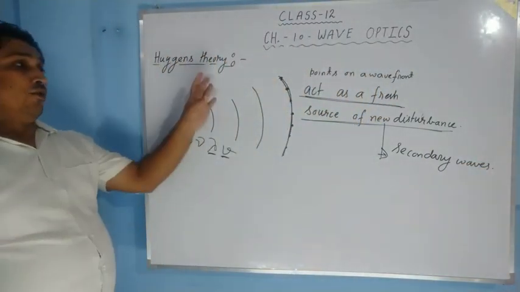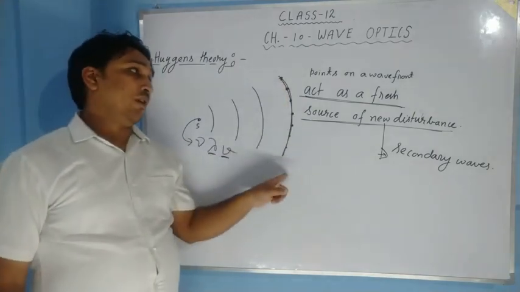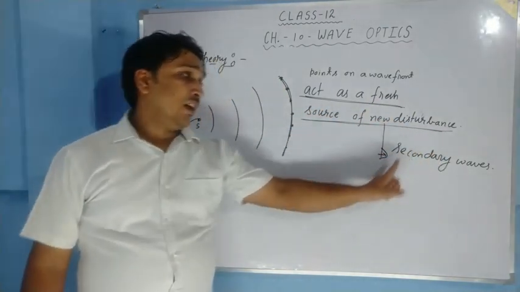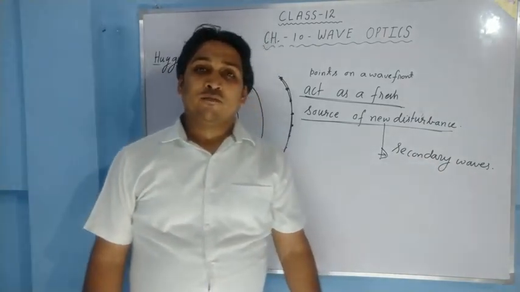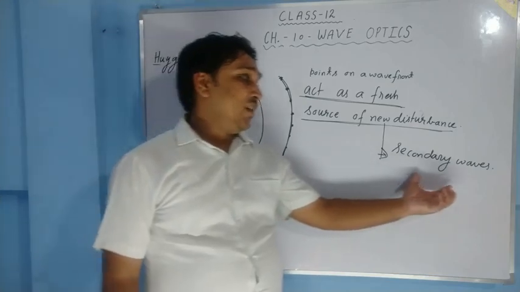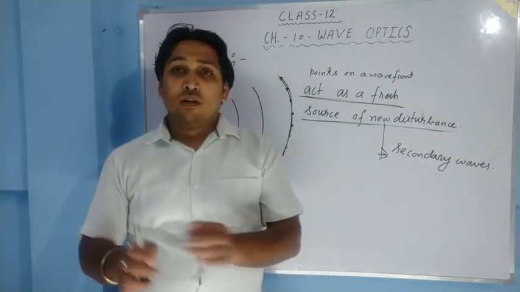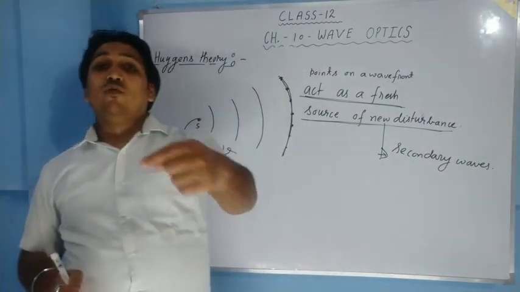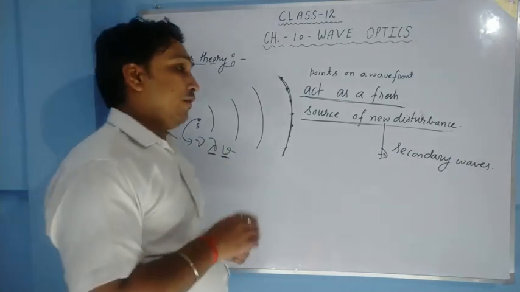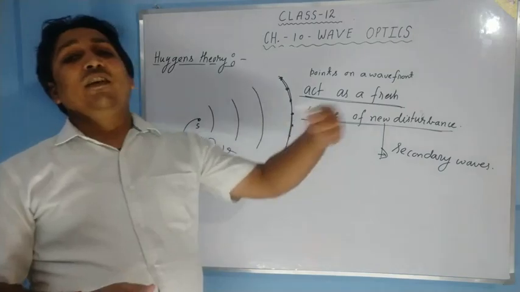According to Huygens theory, each point on a wavefront acts as a fresh source of new disturbance, which is called secondary waves. And these secondary waves add up together to give the new wavefront at any later time.